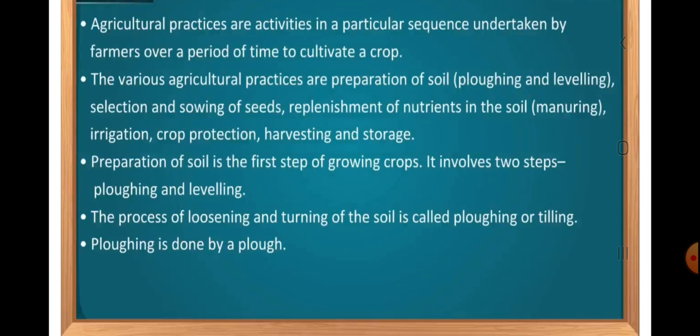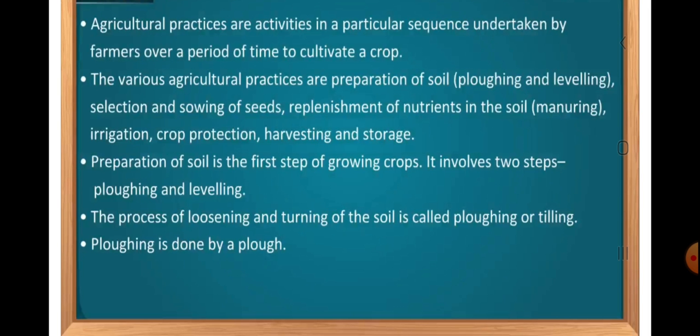The various agricultural practices are preparation of soil, in which we do plowing and leveling, selection and sowing of seeds, replenishment of nutrients in the soil, that is manuring and fertilizing, irrigation, crop protection, harvesting and storage.